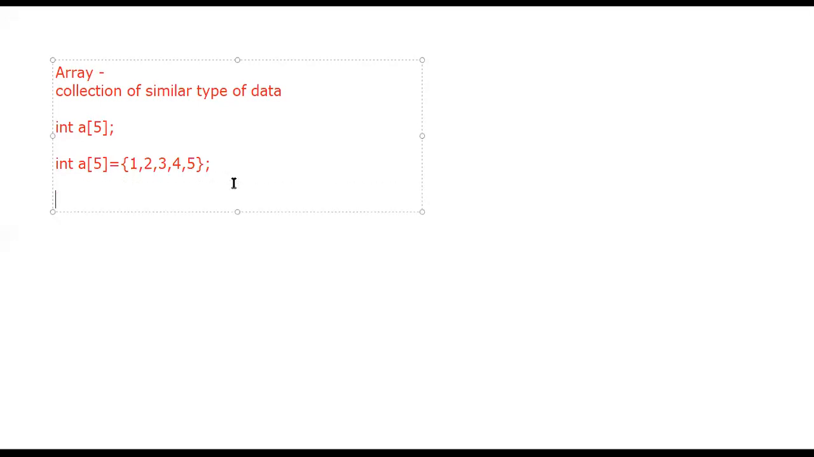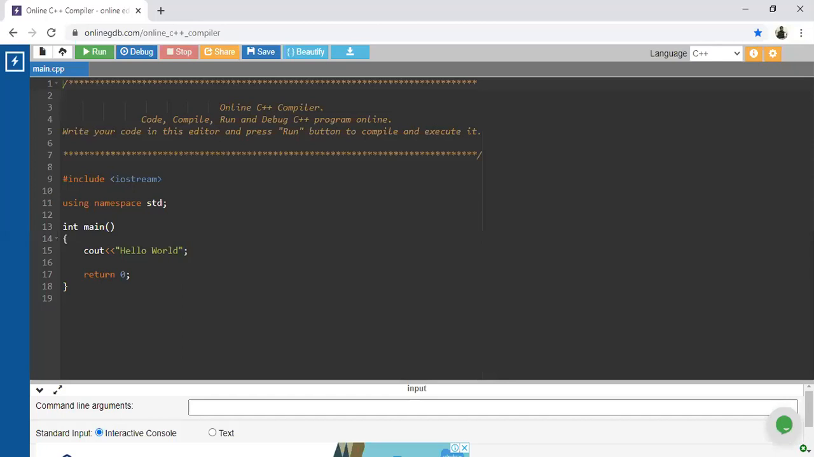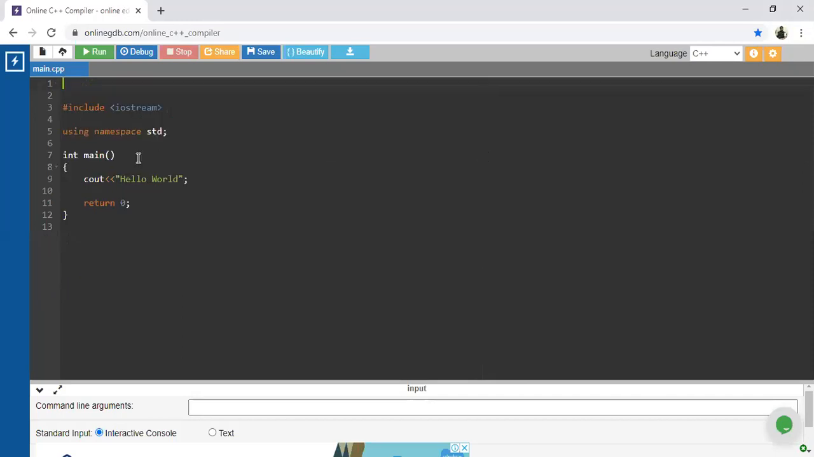So suppose I want to accept this data from the user end. How are we going to accept this data from the user end? Let us start with the actual coding. You just tell me how we are going to accept that particular data from the user end. The user is going to enter the data, and our compiler is going to accept that data one by one. So let us start with the actual code.